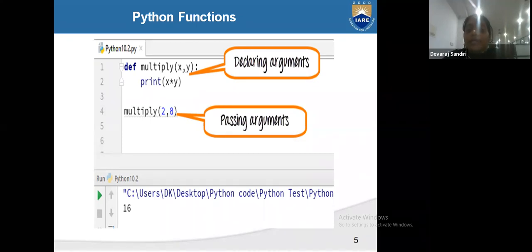So here the program is correct, because in the definition of the user defined function, def multiply of x and y, we declared the arguments correctly and we are printing the correct variables, means print x and y. Two variables we declared and two values we gave, 2 and 8. So the values are matched with the variables, and we got the output 16.